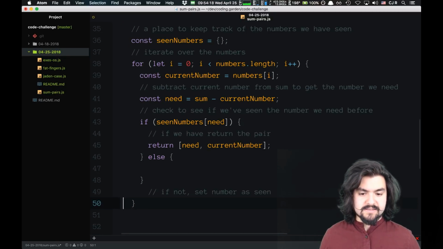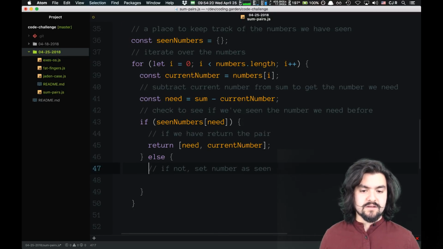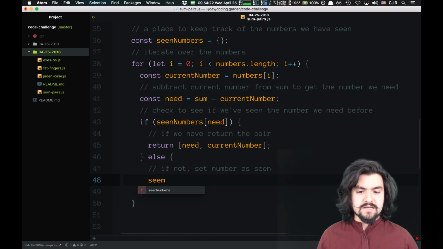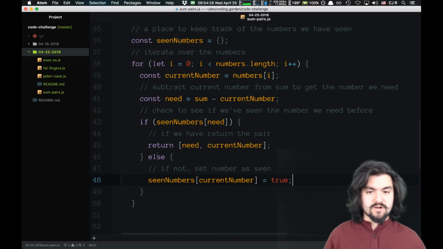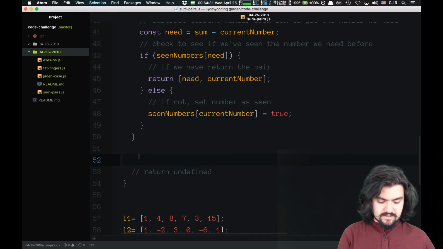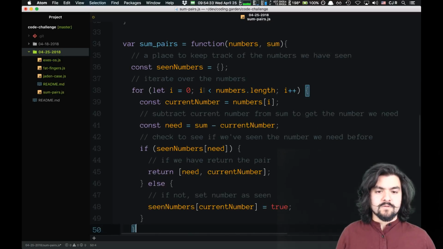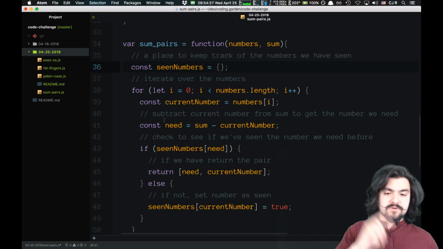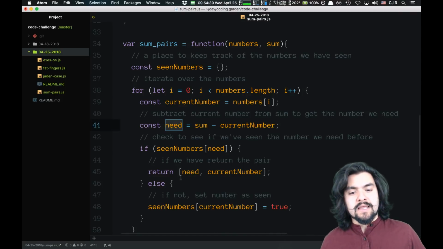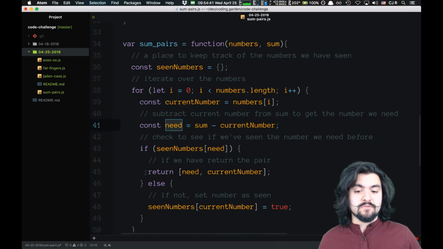Otherwise, set it as seen, and that's simply just going to be seen numbers at the current number is true. So we just saw the current number. We'll mark it in the object, go back around, keep doing this until we find the number we need, and then if we do have the number we need, we'll immediately return that.